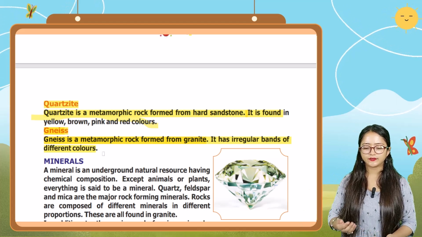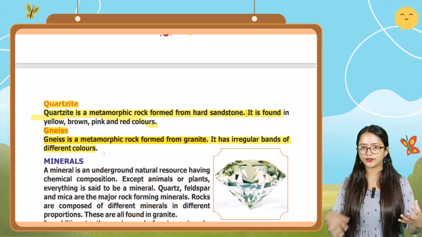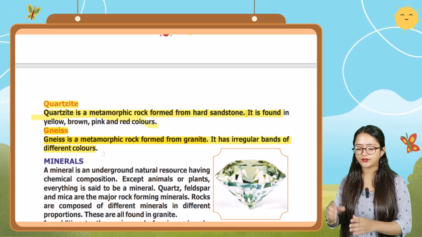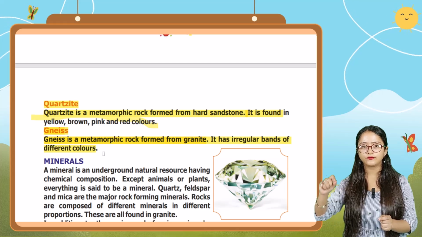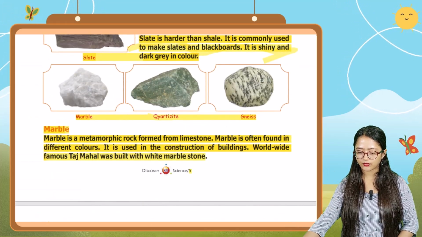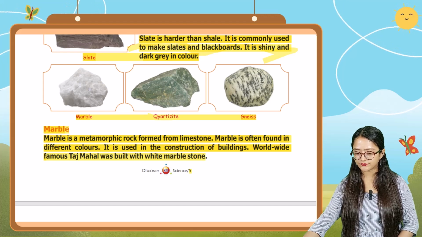Okay, and that granite, when exposed to wind and rain, turns into gneiss, and this gneiss has irregular bands of different colors. As you can see in the image here of gneiss, you can see the different bands.